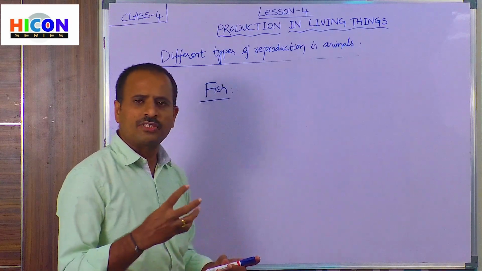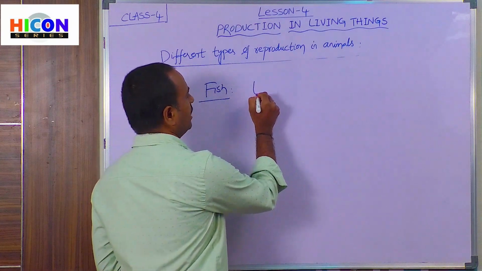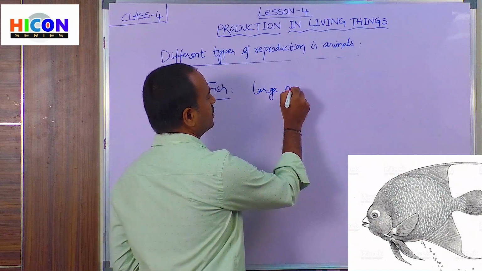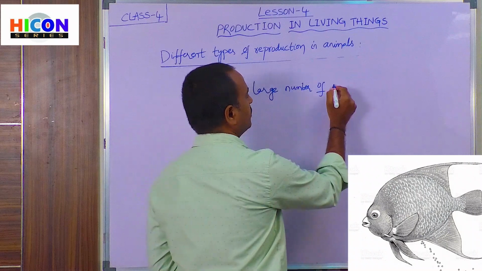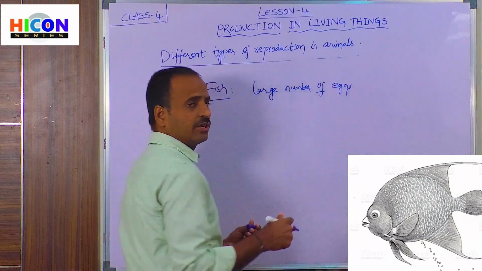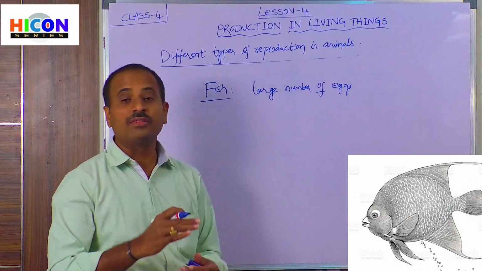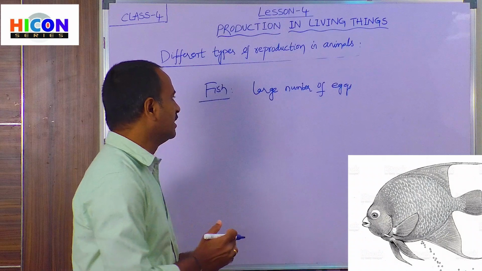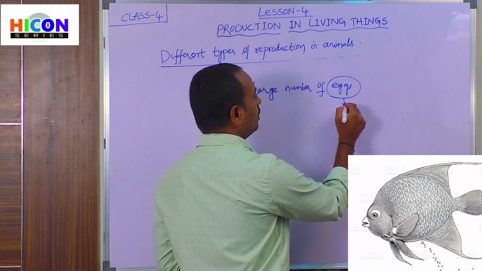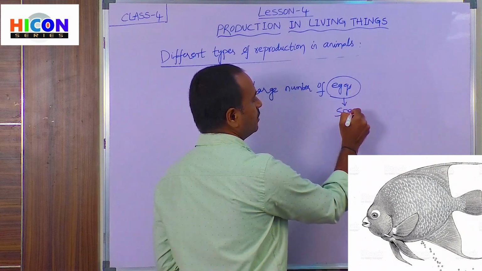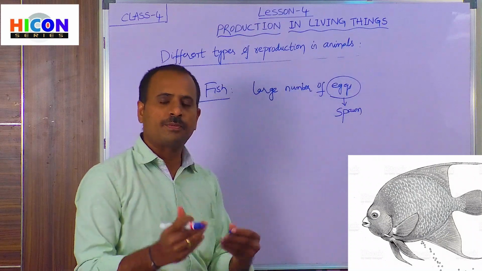Children, first the fish will select a safe place on the water and lay a large number of eggs on the surface of the water. The eggs of the fish are called spawn.